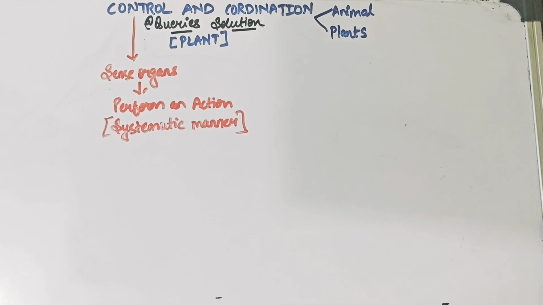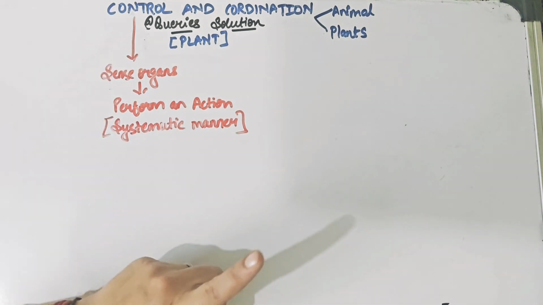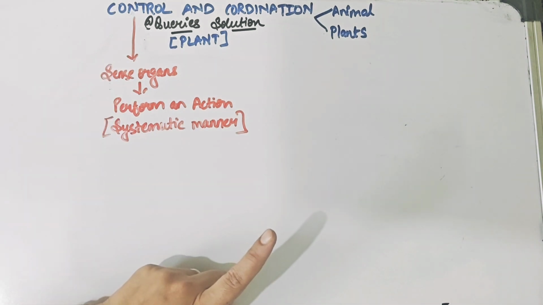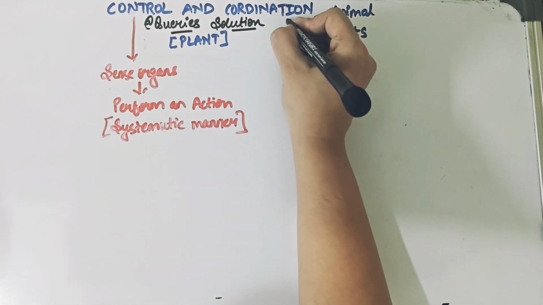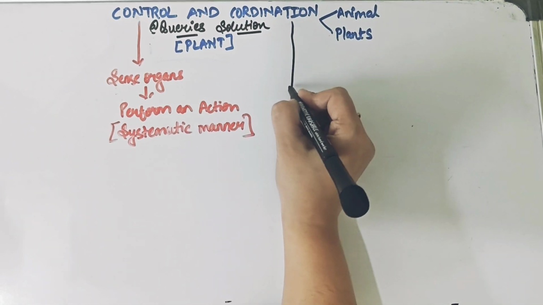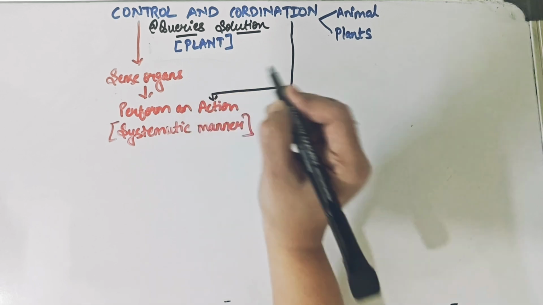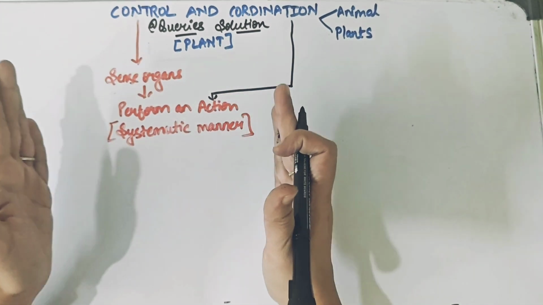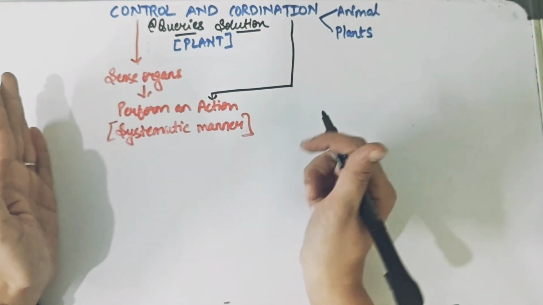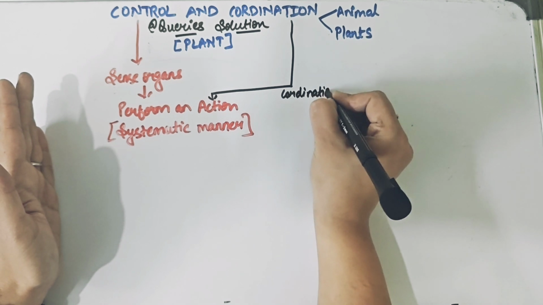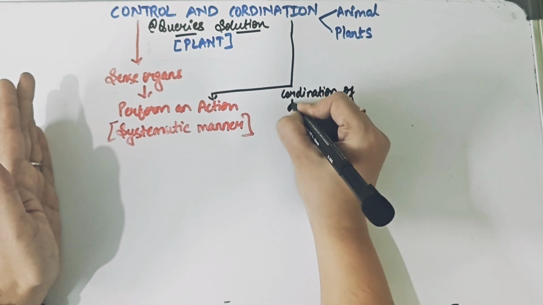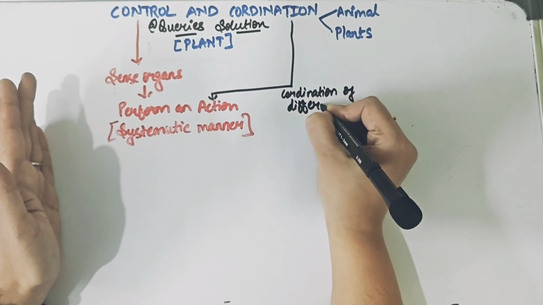Now we know there is not just one sense organ in our body. We have five different types of sense organs. So whenever we are trying to perform an action by taking the help of sense organs, we would require the coordination of different organs, because there are various organs in our body.